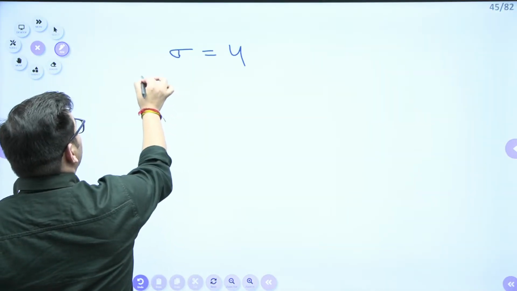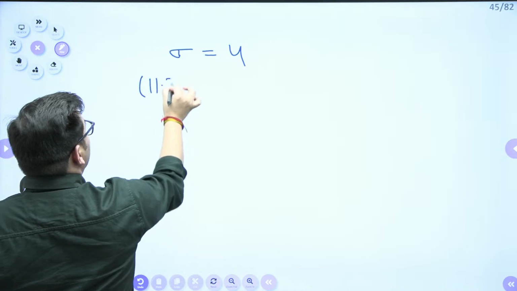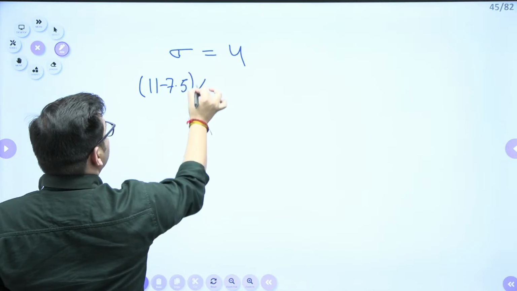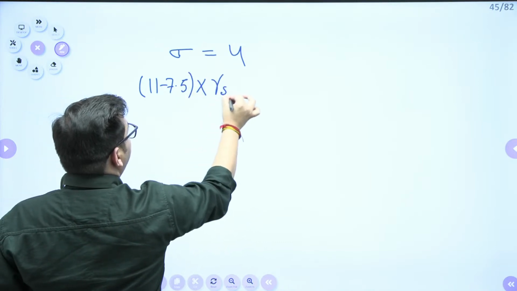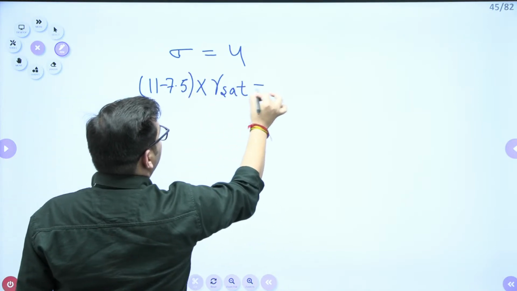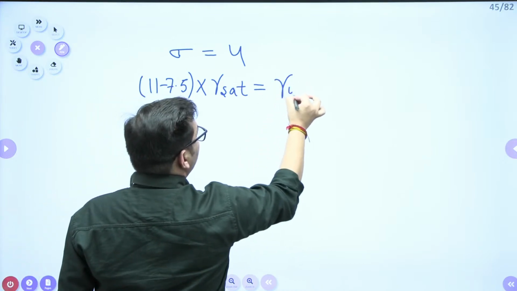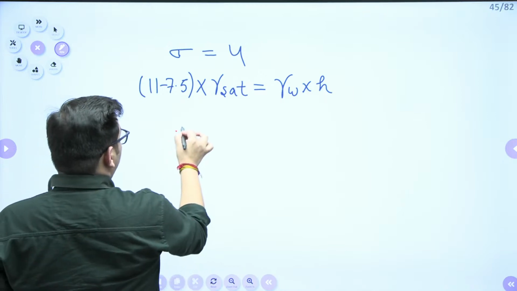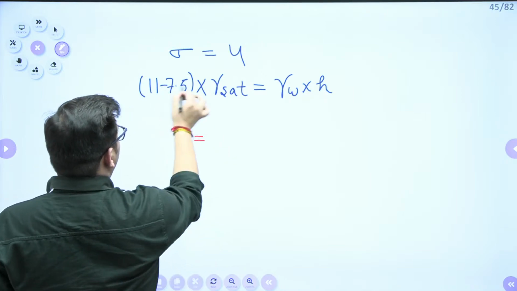So it will be (11 minus 7.5) into gamma saturated, and it will be equal to gamma W into H value. So what will be H? H is going to be 11 minus 7.5.